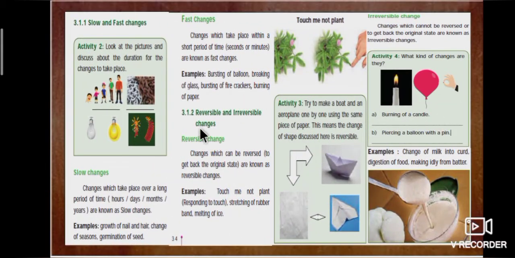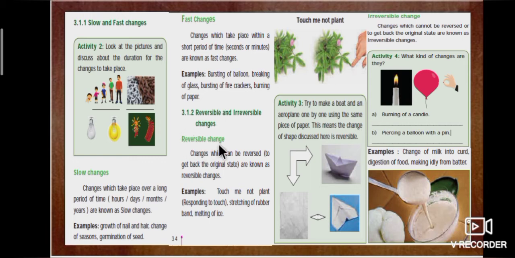Page number 34 explains slow and fast change, reversible and irreversible changes. What are slow changes? Changes which take place over a long period of time are known as slow changes. Example, growth of nails and hair, change of season, germination of seed. Next one, fast changes. Changes which take place within a short period of time are known as fast changes. Example, bursting of balloon, breaking of glass, bursting of firecrackers, burning of paper.